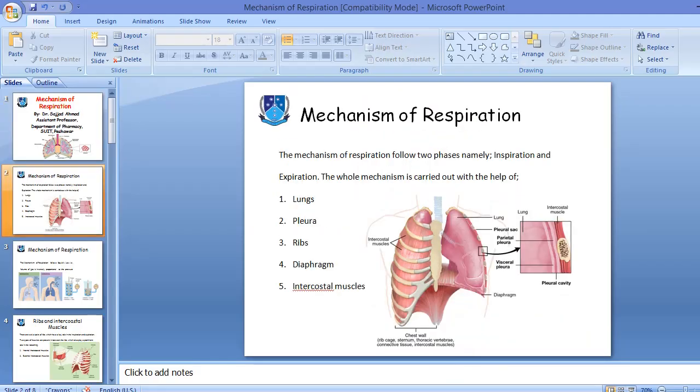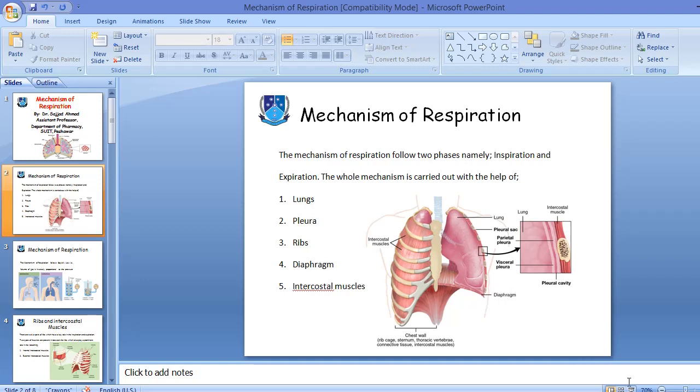And for the mechanism of respiration, we have already told that it involves five important organs, and these are the lungs, pleura, rib cage, diaphragm, intercostal muscles.